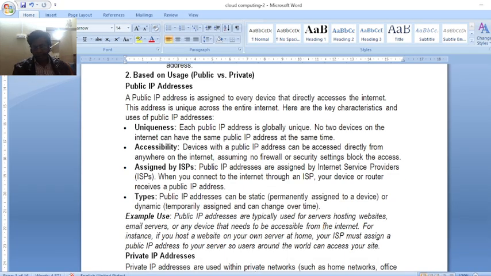Public IP addresses are typically used by services hosting websites, email servers, and other devices accessible on the internet. For instance, the website is hosted on a server with an IP. Here the Google server and Google email, Gmail, are examples of public IP addresses. Okay, the next part will be discussed next.